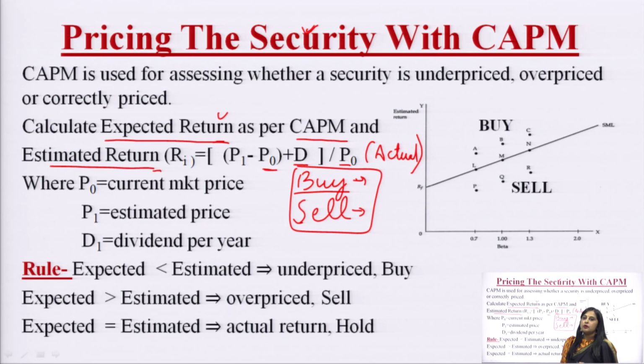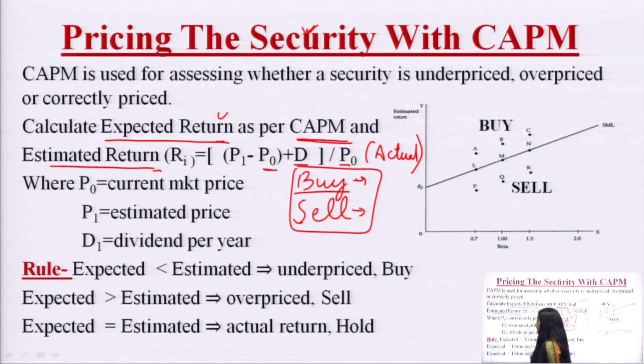P naught is the original price. For example, if I have purchased a share at 100 rupees and I have received 10 rupees as dividend, and then I have sold it at 110 rupees, then how would the actual return be calculated? By taking the difference of both the prices. It means 110 minus 100, 10 rupees, is the gain on selling, and 10 rupees I have gained as a dividend. So, 20 rupees divided by 100 would be my actual return on the security, and then I have already calculated the expected return as per CAPM.